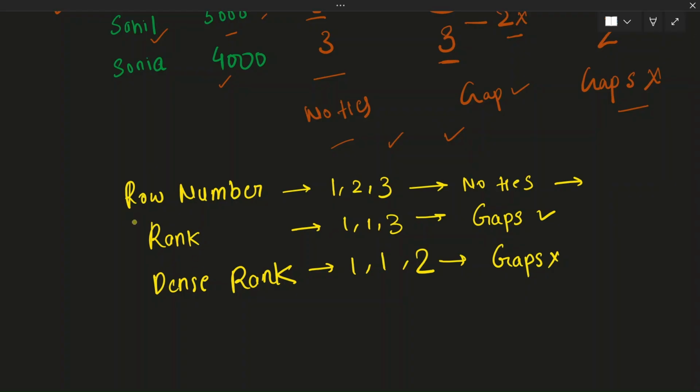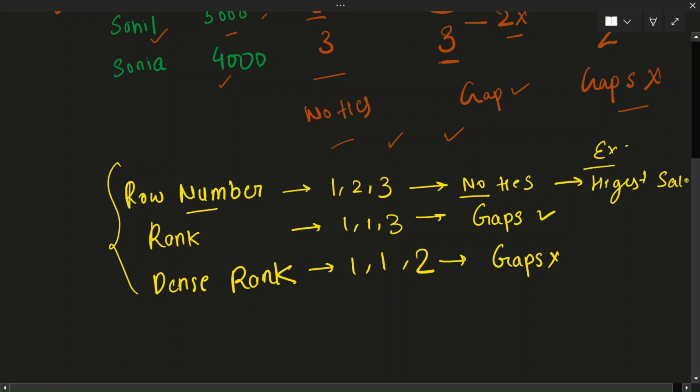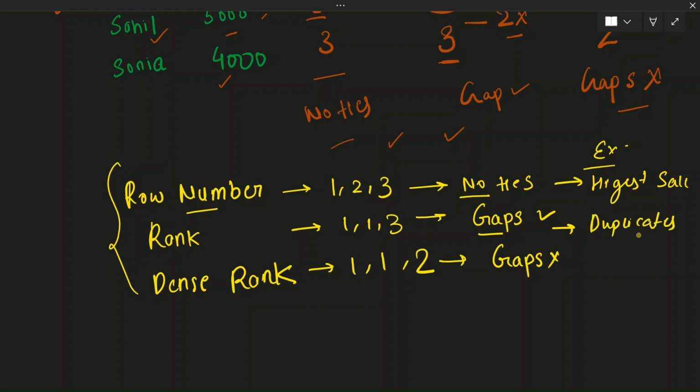If we quickly summarize these three, in the case of row number, ties are not allowed. For example, if we want to calculate the highest salary, we will use row number. But in the case of rank, because gaps are allowed, a use case for the rank window function can be finding duplicates, as we have already discussed in our previous lecture. Whereas in the case of dense rank, because gaps are not allowed, we can use this in finding the second highest salary. So that's all about the row number, rank, and dense rank window functions in SQL.